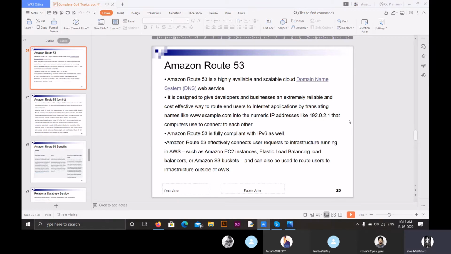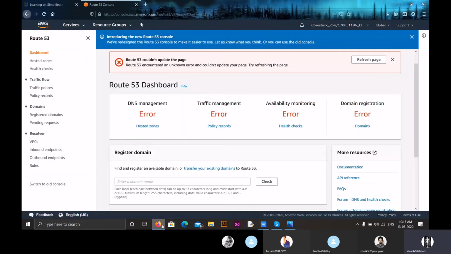As you can see here, for every website we have names. Let us suppose amazon.com is a name. This name is registered in Route 53 or the DNS, and the domain name system translates amazon.com into an IP address that a computer uses for identification of a website.